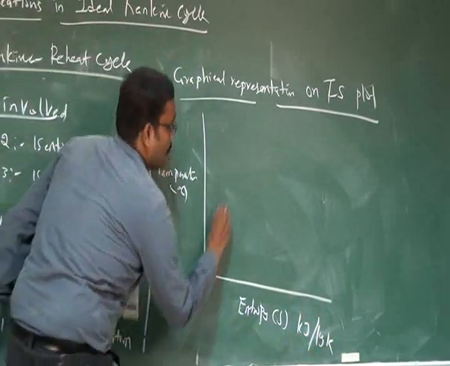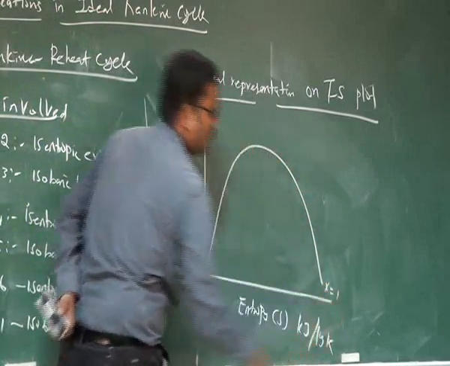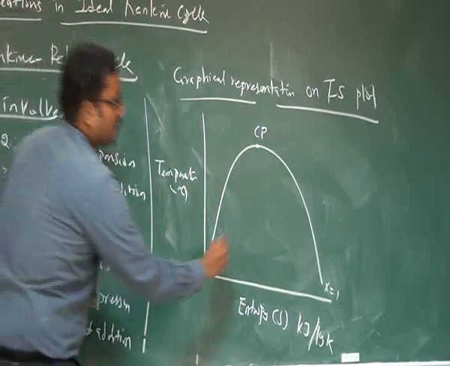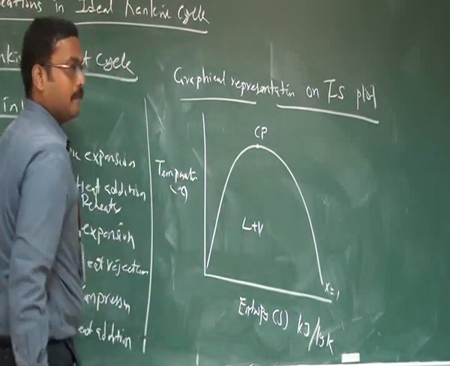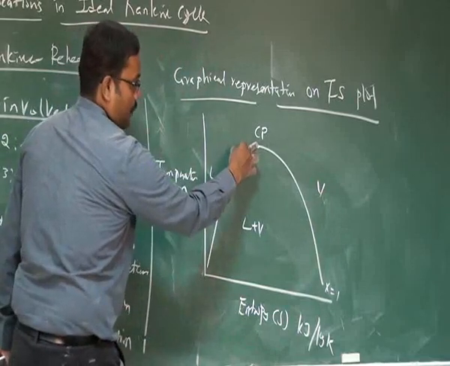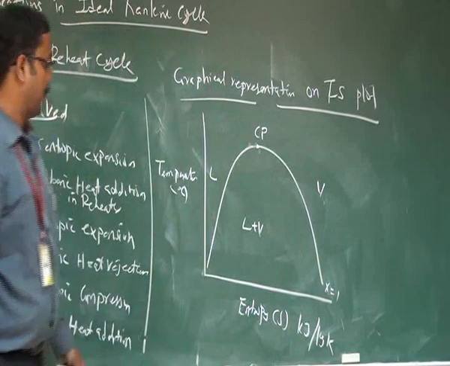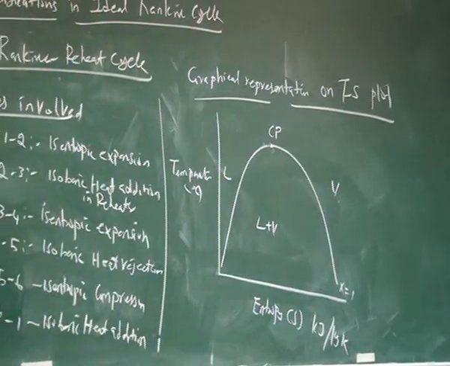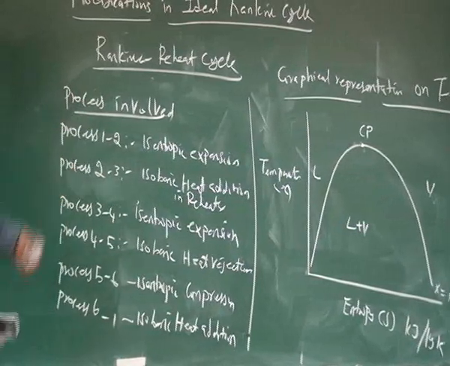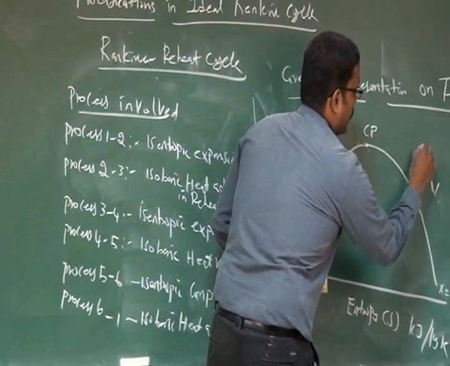So you can draw this dome. This dome boundary corresponds to dryness fraction x equal to 1. This point represents the critical point, CP. Inside the dome we have the liquid plus vapor region. Here is the liquid, this is the vapor, up to this critical point. This is the saturated liquid line, and this one is the saturated vapor line. I am going to consider superheated steam for this condition. The superheated steam we can mark as 1 here.